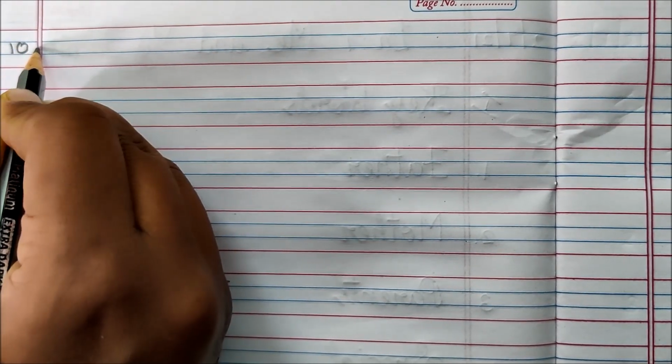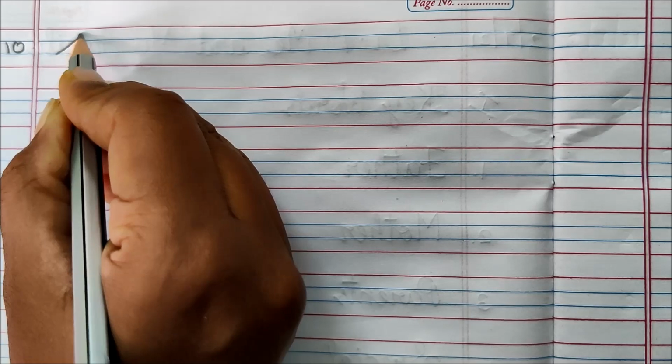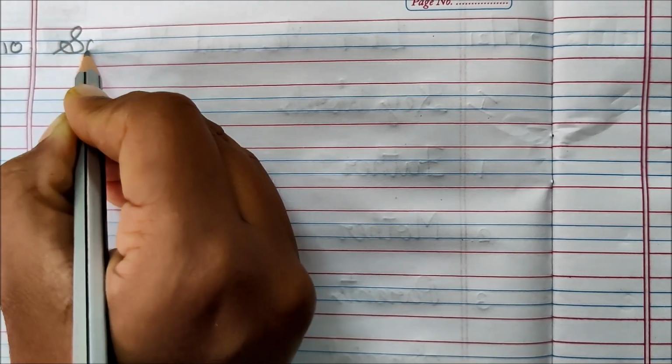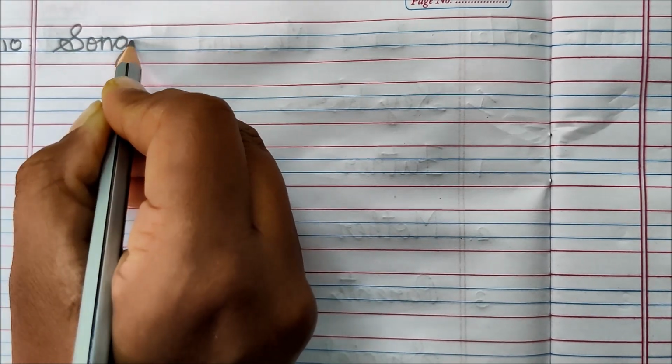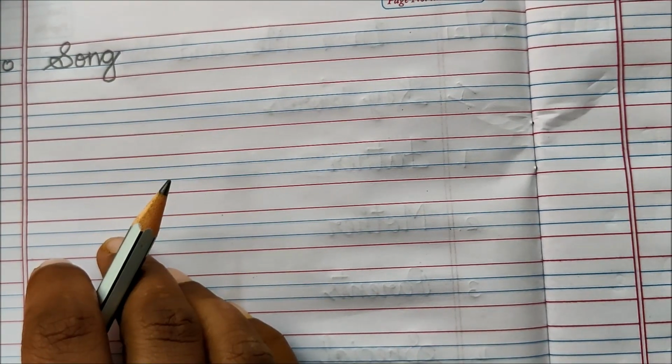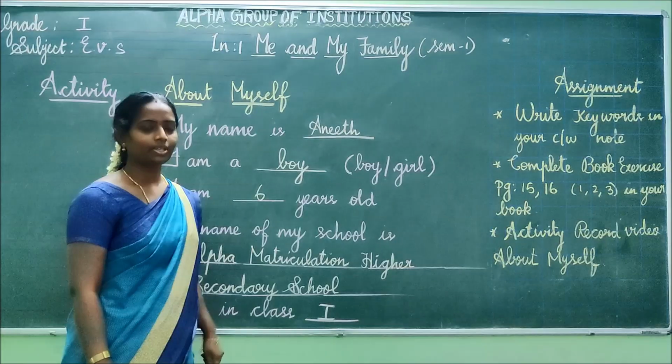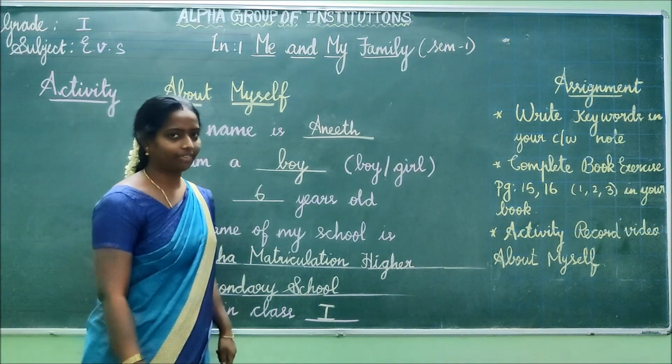Okay children, see, 10th one, song, S O N G, song. Like this, you have to complete all the 10 keywords in your classwork, children. Now we are going to see an activity. Okay children, shall we see that? And also you have to complete your book exercise, children. Okay, we are going to see an activity now.